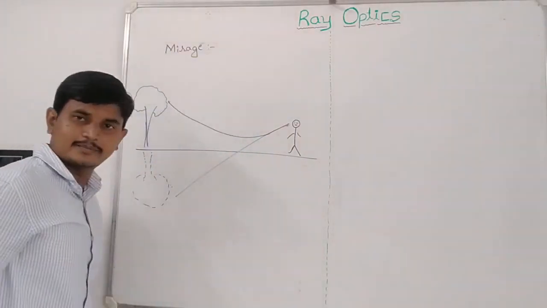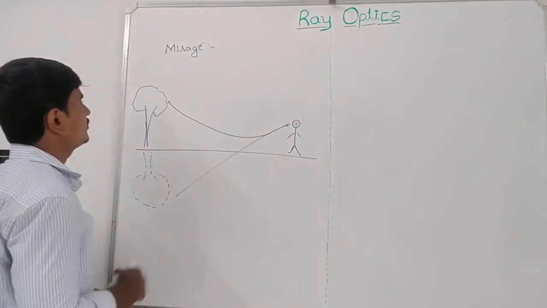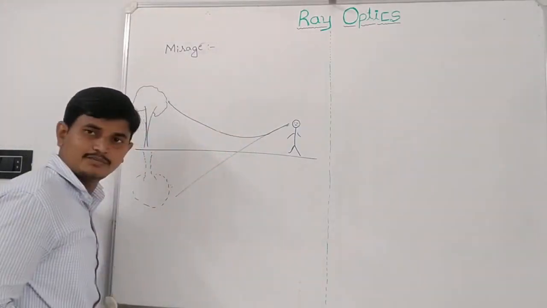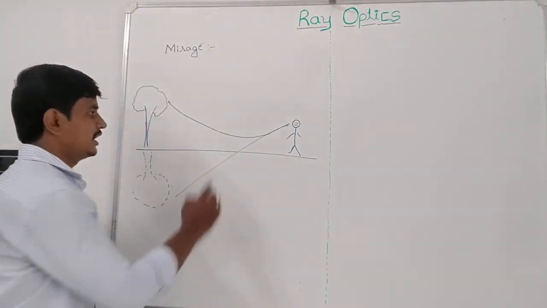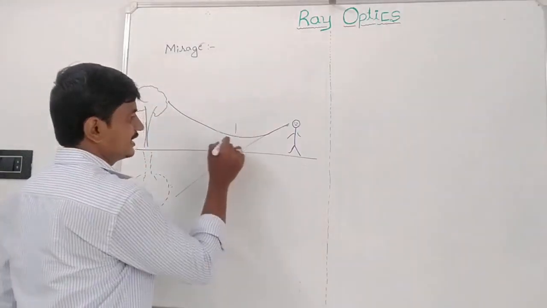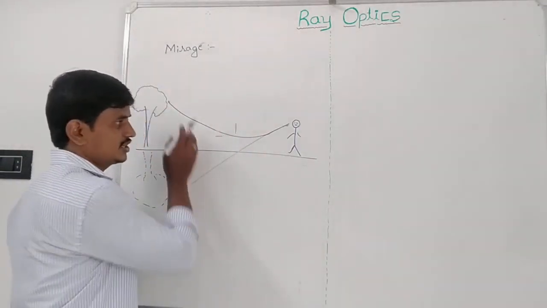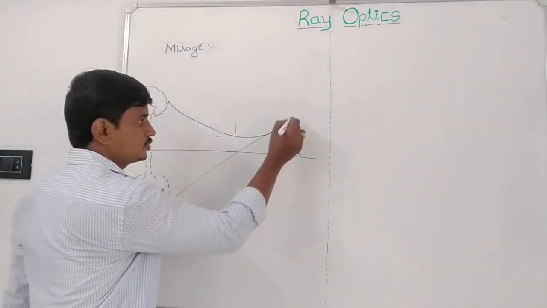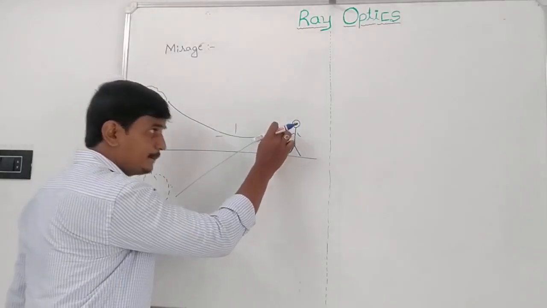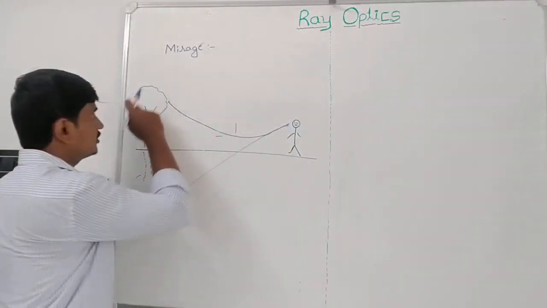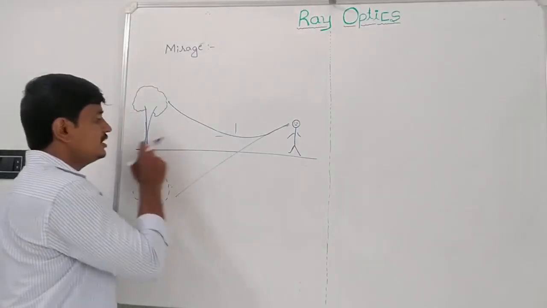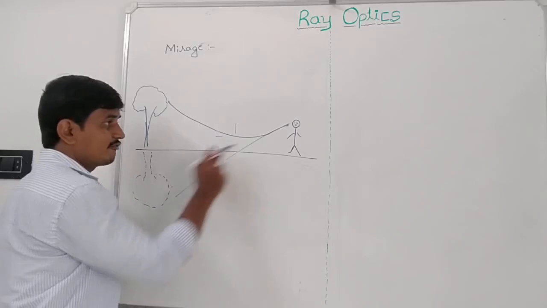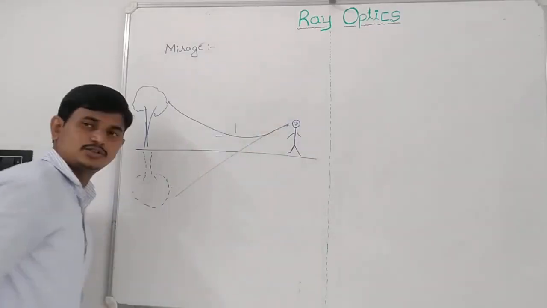If the angle of incidence is greater than the critical angle, the ray is reflected back to the same medium, and so the person standing here sees the object as if it is reflecting back because some water is present there. That's why the object appears reflected to him.